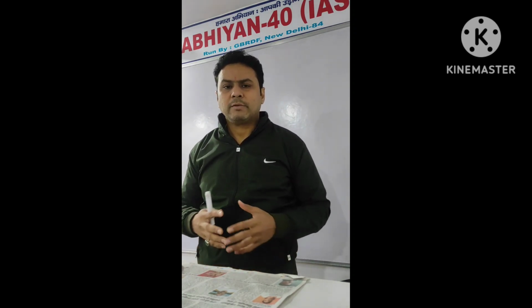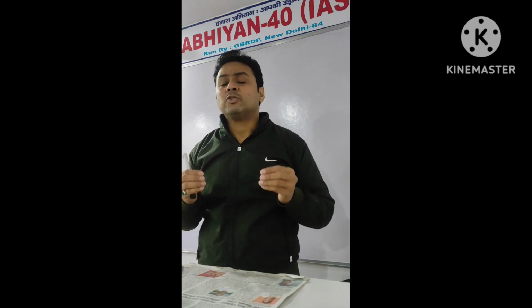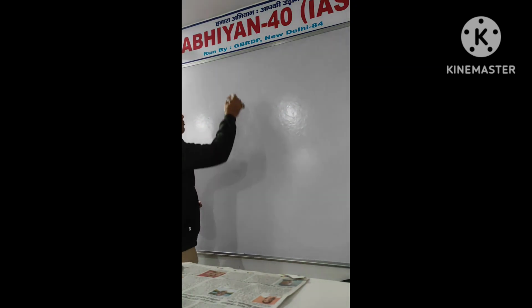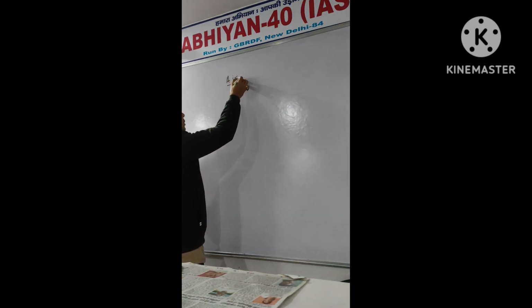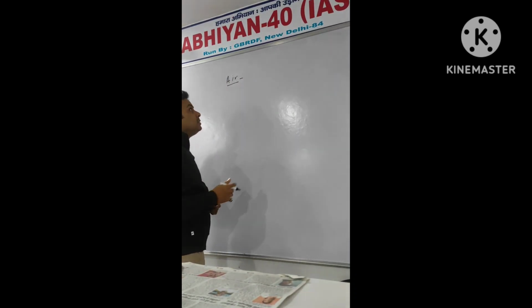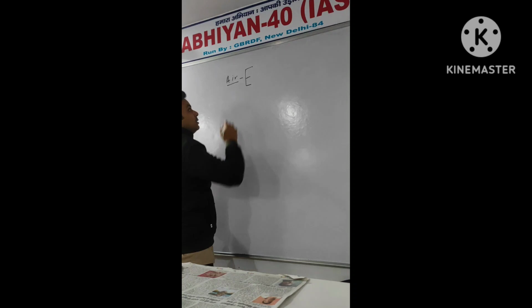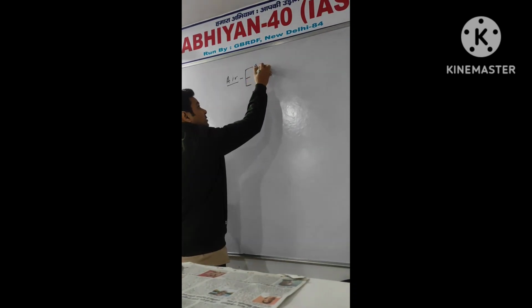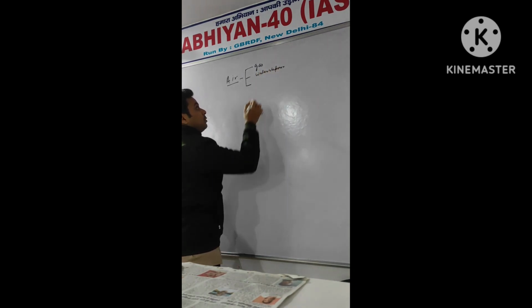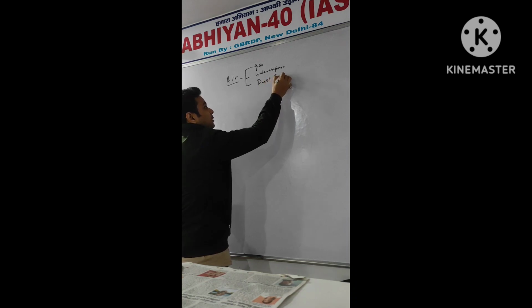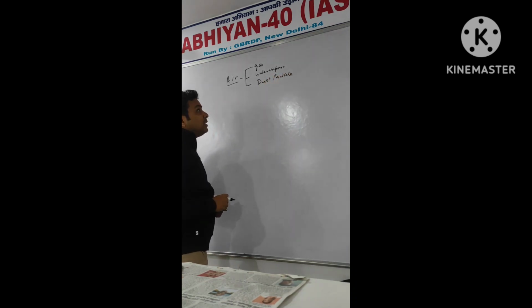So today I'm going to take a very important topic from climatology. And this topic is so important that it is going to give you the base for understanding climatology, right? So today we are going to discuss, first of all, air. What is air? Air is the composition of three things. The first one is gas, the second one is water vapor, and the third one is dust particles. So these are the three things which make the air.